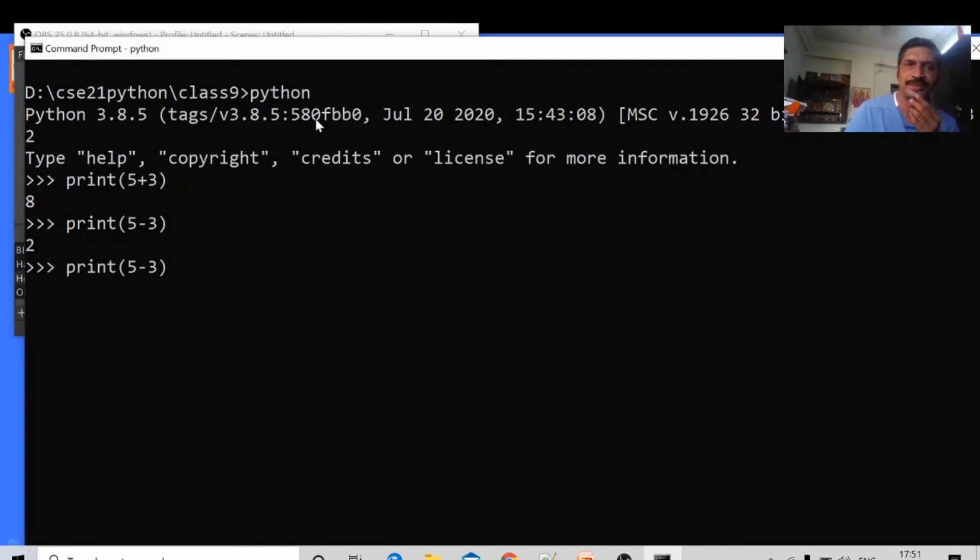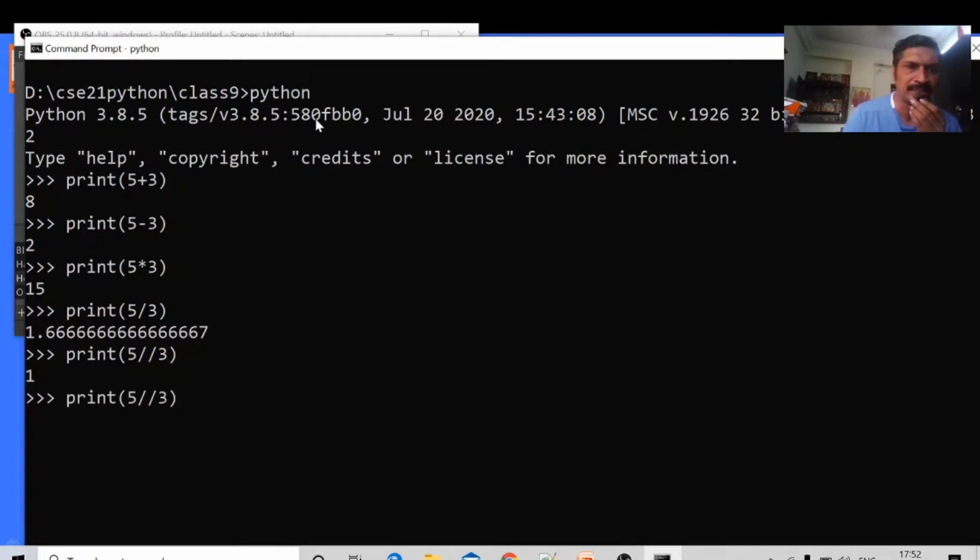Print 5 star 3. Multiplication. Okay, next division. Print 5 by 3. Always a float value will come. 5 by 3 means a float value, 1.66667. Suppose I want the floor value. What is the floor value of 1.66? What is the nearest integer lower to that number? 1. In order to get that, we will use this operator. Once again, this operator is new to us.